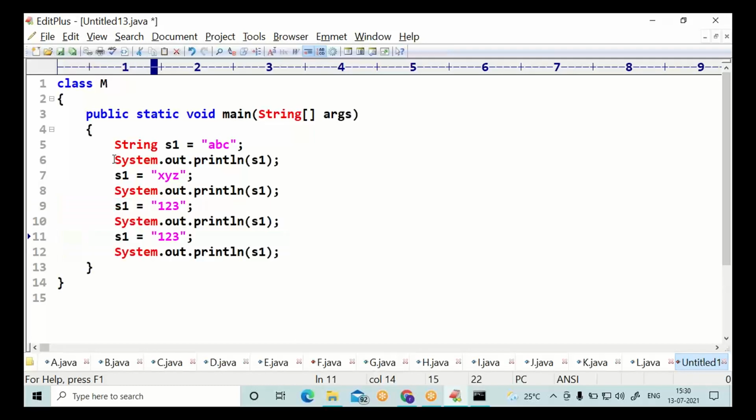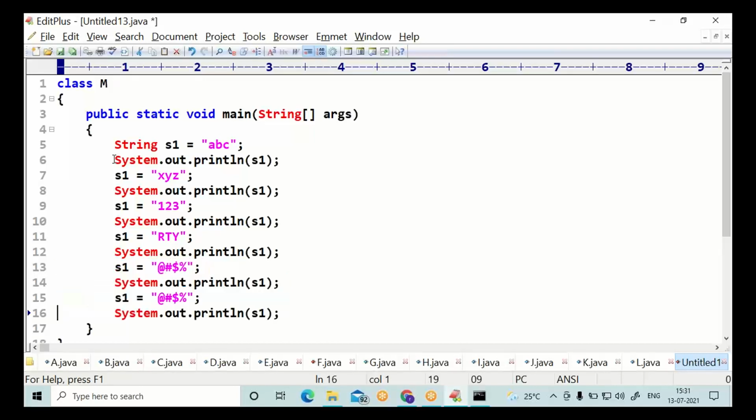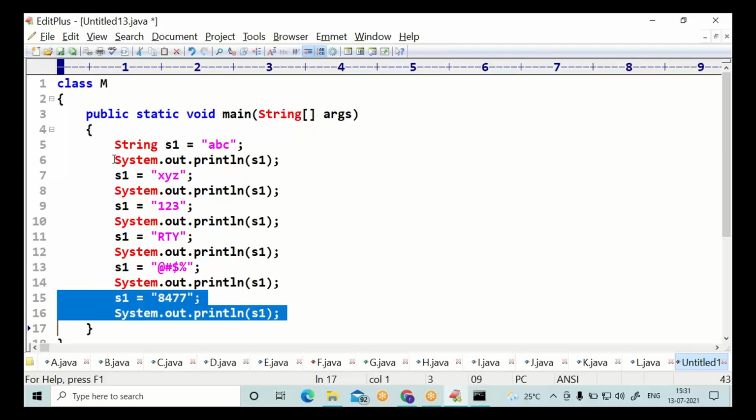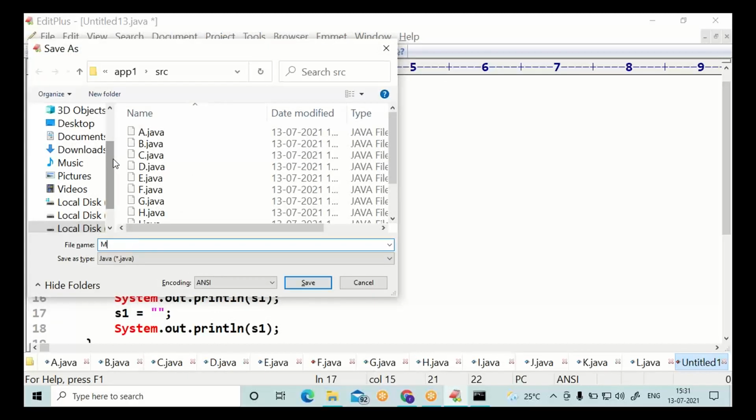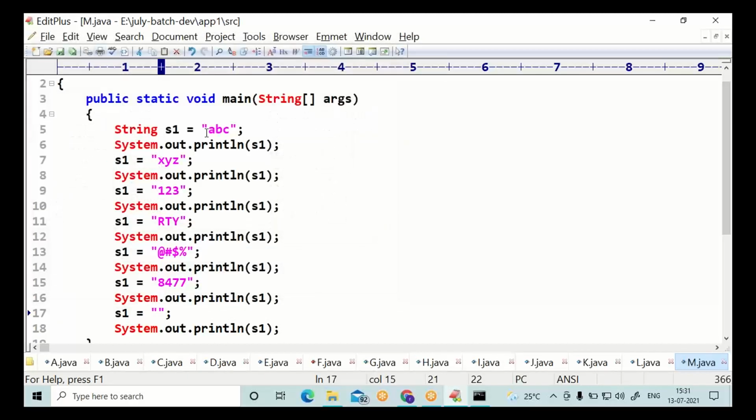Under double quotes, any content. Uppercase, lowercase, special characters, digits, anything, even blank also, without anything. String type variable.